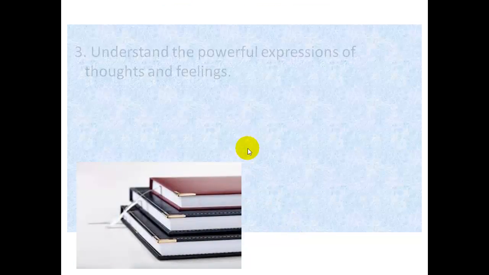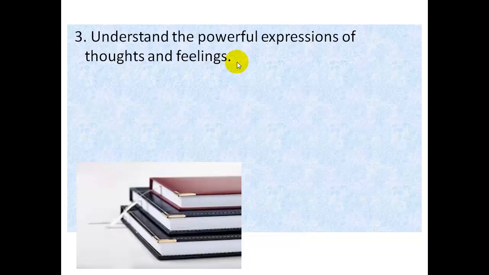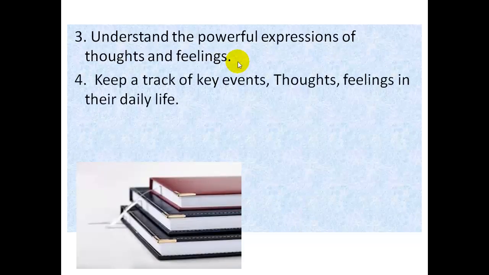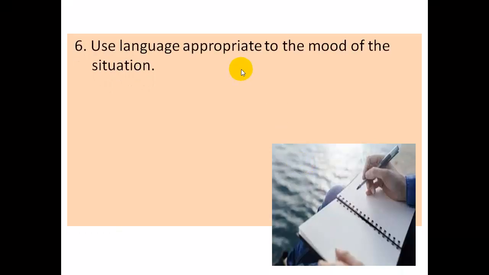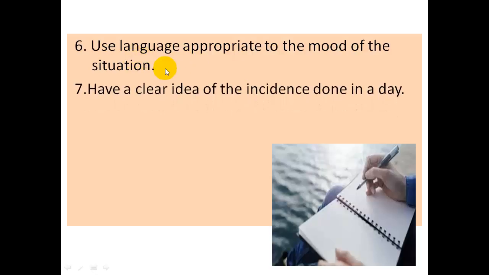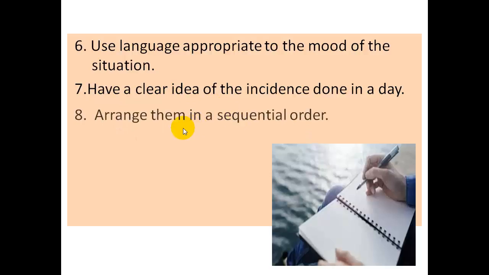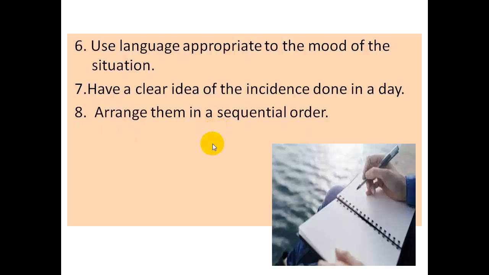Next, third point: understand the powerful expressions of thoughts and feelings of the person on whom you are going to write. Next, keep track of key points and his thoughts and feelings, daily activities in a particular order. Then express their likes and dislikes. Next, use language appropriate to the mood of the situation. When there is sadness, you can use words of sadness. When there is happiness, you can use happy words. Next, have a clear idea on the incident on which you are going to write. Next, arrange all of your ideas in a sequential order.